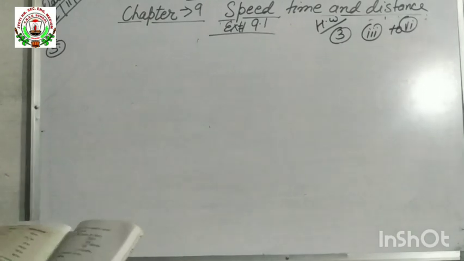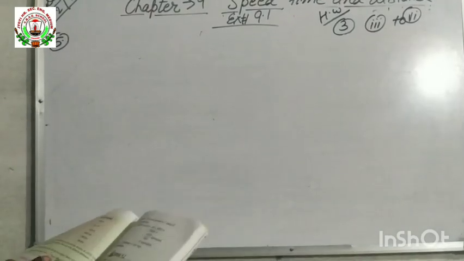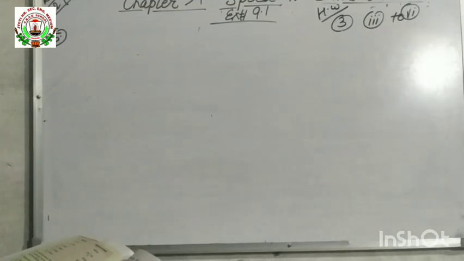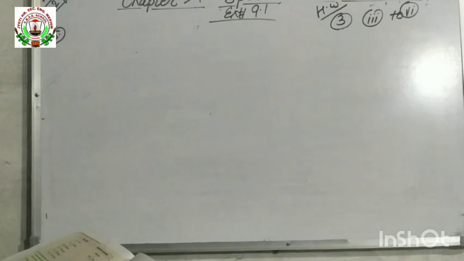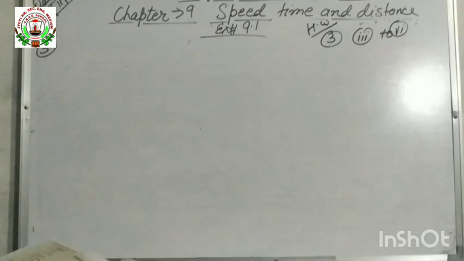In question number 5, Rahul and Ravi, 2 persons, both use bicycle to go to school. Rahul covers 0.9 km in 1 by 20 hours, while Ravi covers 6 km in half hour. Who is cycling fast?